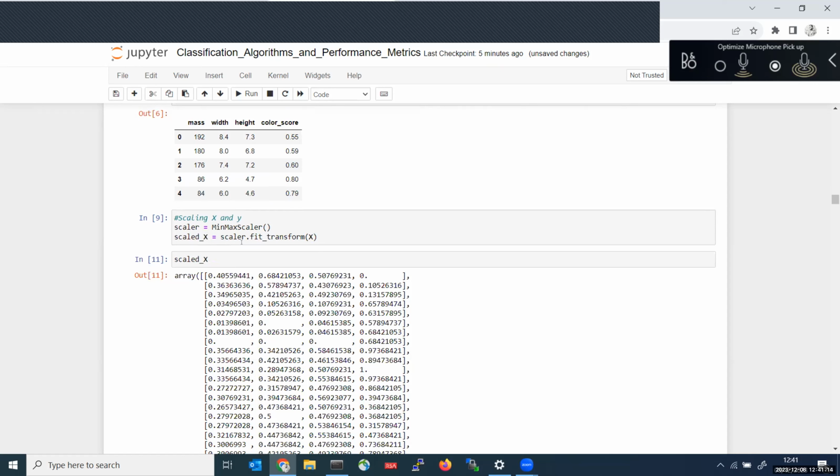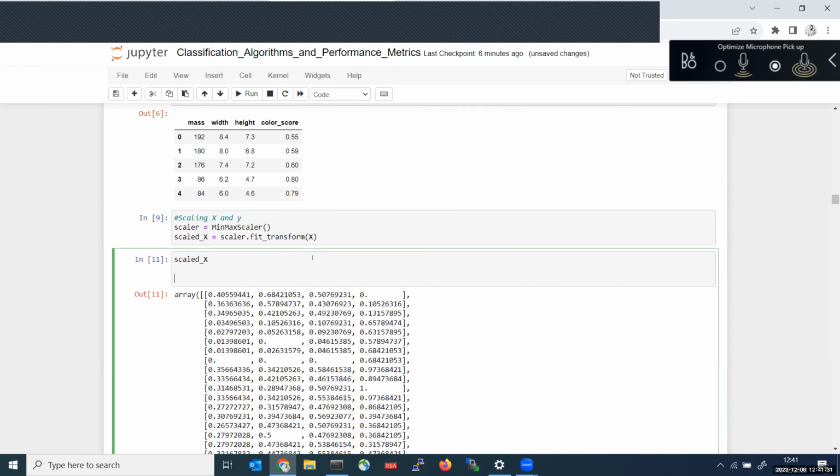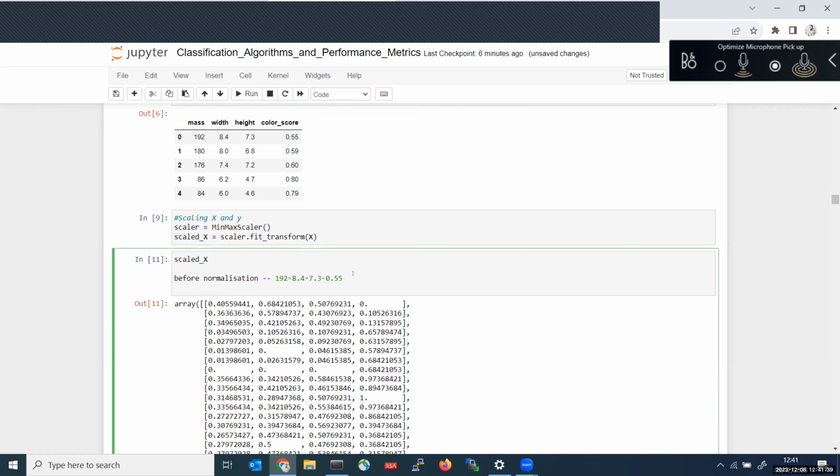See, now I converted this into the NumPy array format. Anyway, we can provide the direct data frame to the model or a NumPy array to the model. Anything is fine. Before normalization, you have data like this. You have these four values.